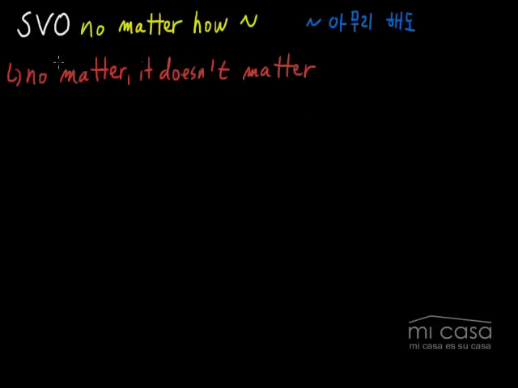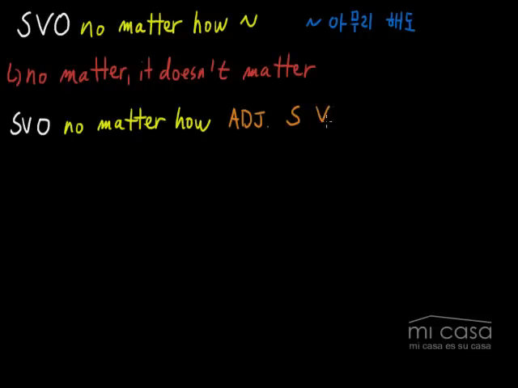And let's go ahead and look at how we can use it, what we can put in this part of the sentence. So we can say subject, verb, object, no matter how, and then we can put an adjective, 형용사, subject, verb. Okay, so that's one possibility.